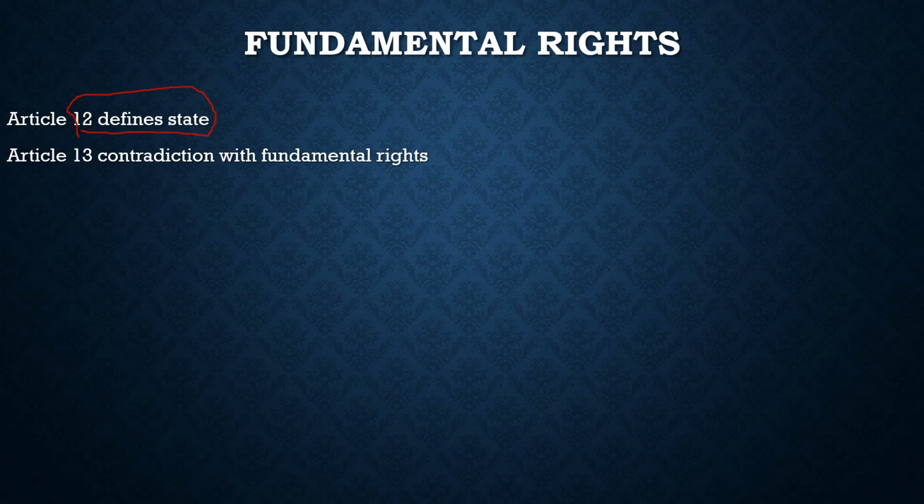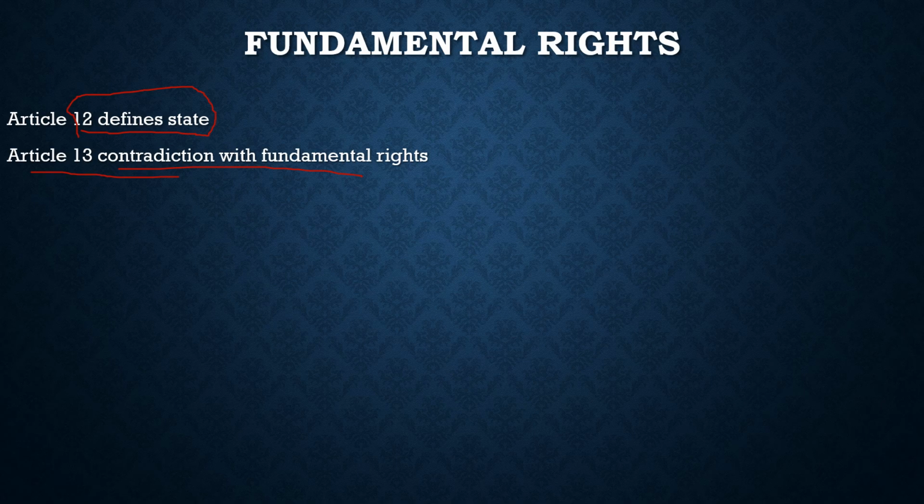Now here comes Article 13. It talks about contradiction with the fundamental rights. In our country we have various religions, various customs, diversity, and we already have pre-independence laws. What does Article 13 say? Those pre-constitutional laws, or those customs or religious laws which we follow, if they contradict the fundamental rights, those laws will be void. They will not stand. They shall be void.